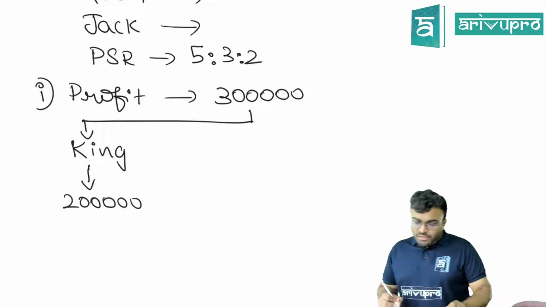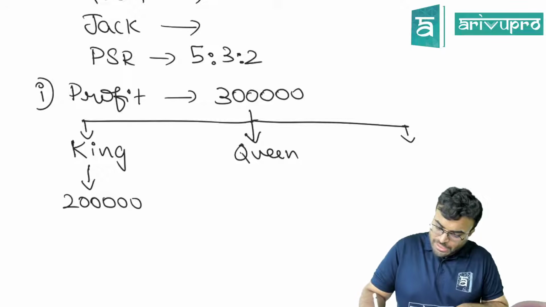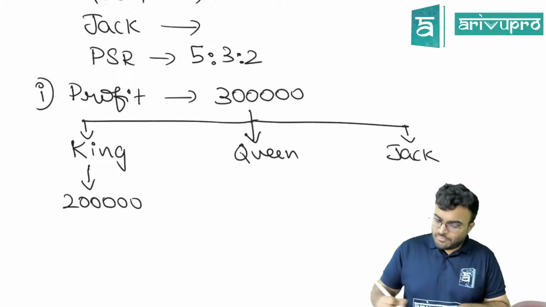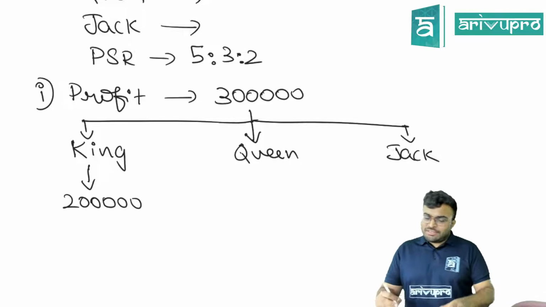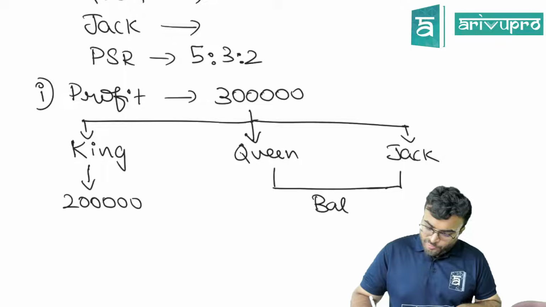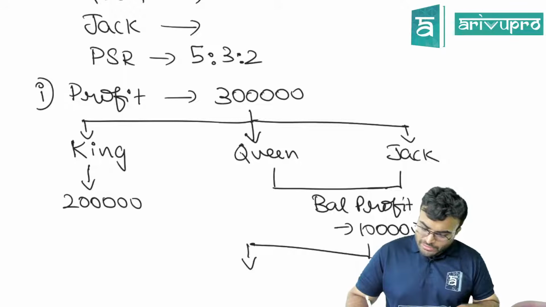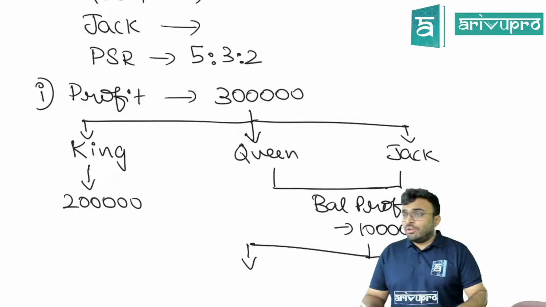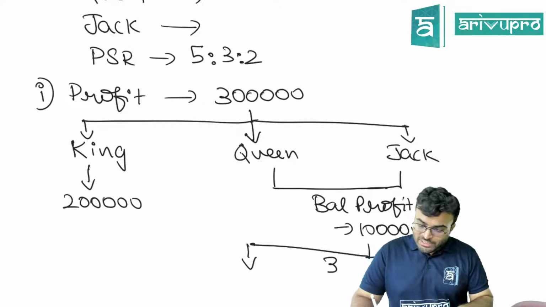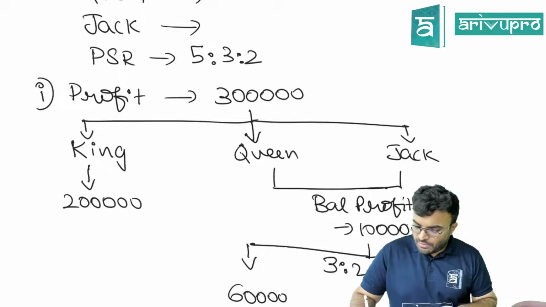Is that clear? Now what will happen to Queen and what will happen to Jack? After giving that profit, there is a balance profit, no? The balance profit is 1 lakh. This will be distributed to Queen and Jack in what ratio? Their profit sharing ratio, that is 3:2, 60,000 and 40,000.